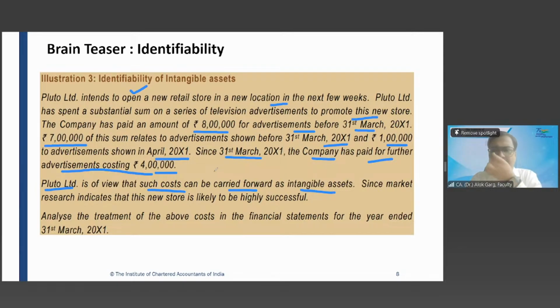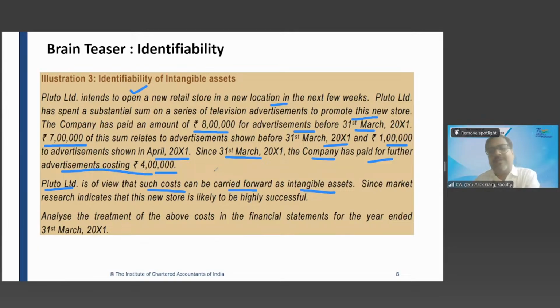There is no guarantee of customers, no guarantee of any revenue, no sales guarantee, right? So it is not arising from a contractual or legal right, and you cannot sell, you cannot let out, you cannot rent this advertisement asset. Whatever benefit has to come, it has to come to this entity.